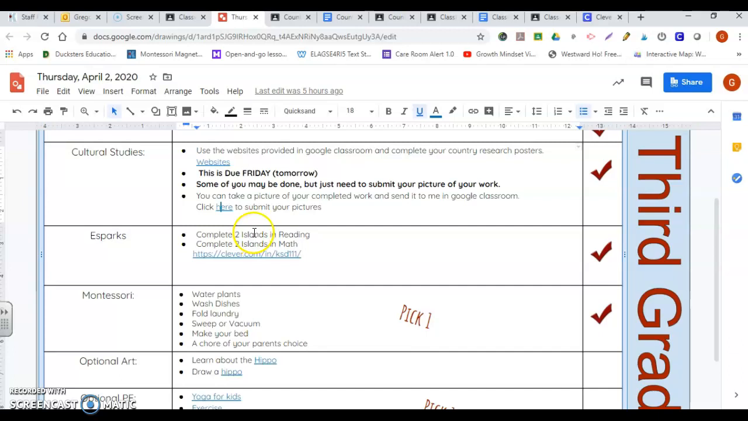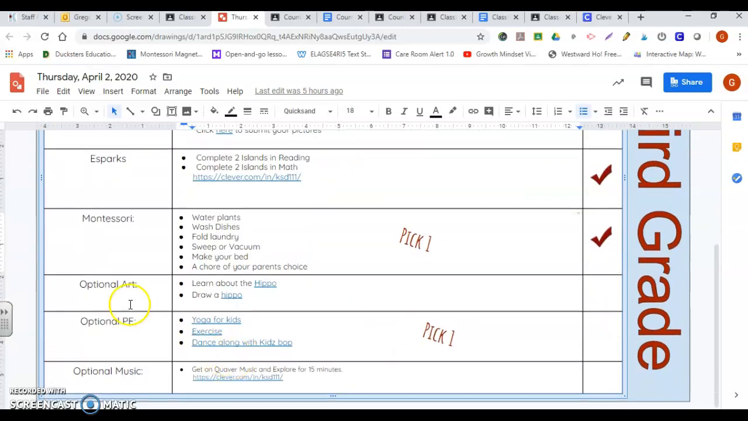Then you will do 2 islands in reading and 2 islands in math using eSparks. All you have to do is click here. It brings you to Clever, which will bring you to your eSparks. Then you have to do a Montessori job, just like you would in the classroom. You water your plants, wash your dishes, fold laundry, sweep or vacuum, make your bed, or a chore of your parents' choice. Here you only have to pick one. Notice that, again, optional art, optional PE, and optional music. These are just some fun activities, and again, they are also all hyperlinked.